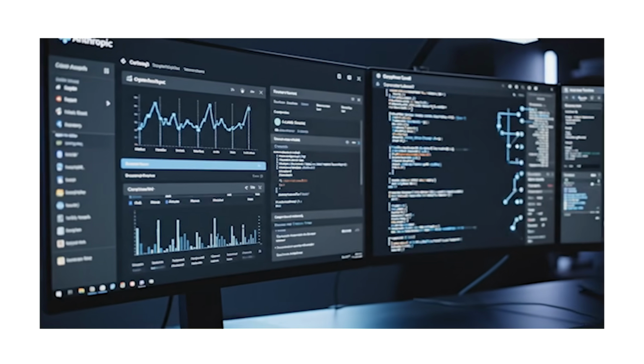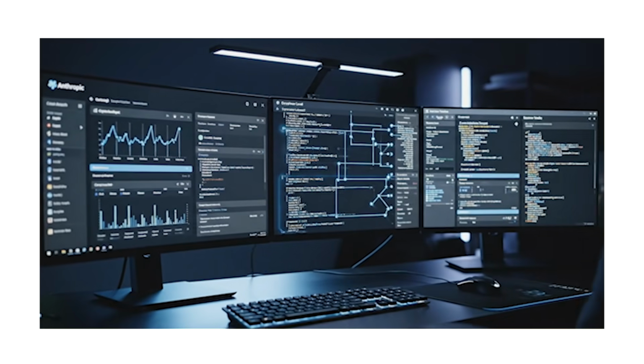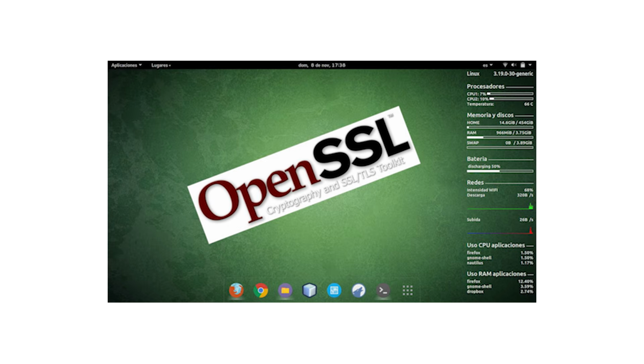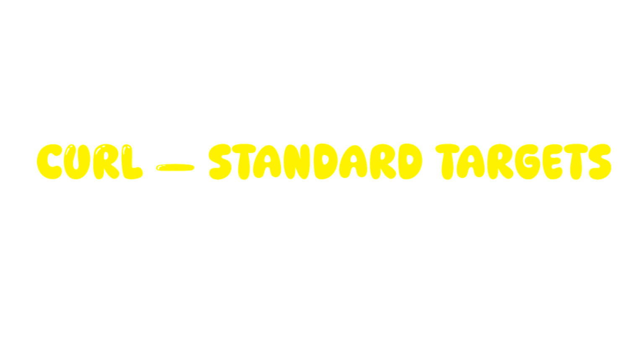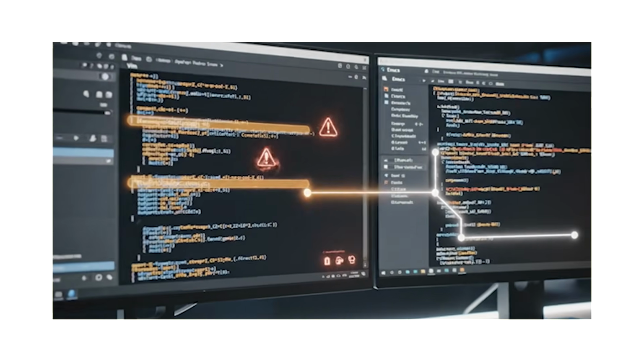Last month, Anthropic expanded Claude's capabilities into automated security auditing. They pointed it at some of the most widely used open source projects on Earth. Linux kernel, OpenSSL, curl, standard targets. But when Claude got to Vim and Emacs, it flagged something that decades of human code review had missed.